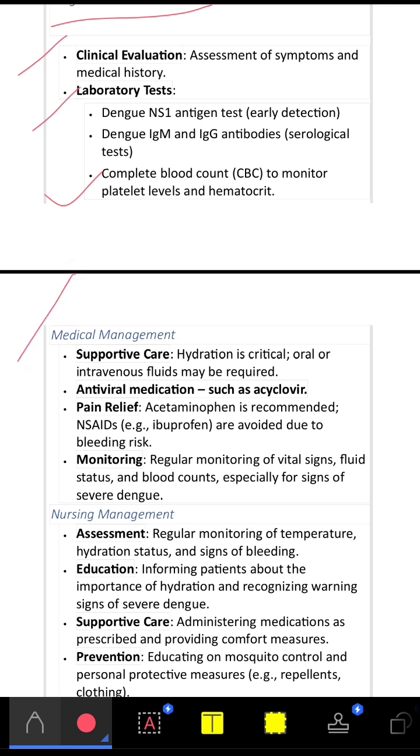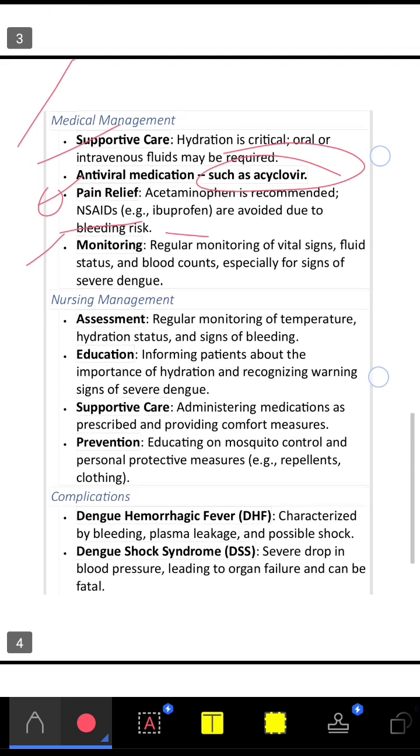In medical management, supportive care is required, and antiviral medications such as acyclovir. Next, for pain relief we provide medications such as acetaminophen, and NSAIDs. Do you know the meaning of NSAIDs? Non-steroidal anti-inflammatory drugs. Examples such as ibuprofen are avoided due to bleeding risks. And next is monitoring. So these are the medical management.